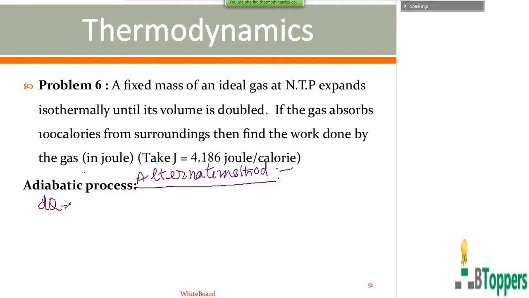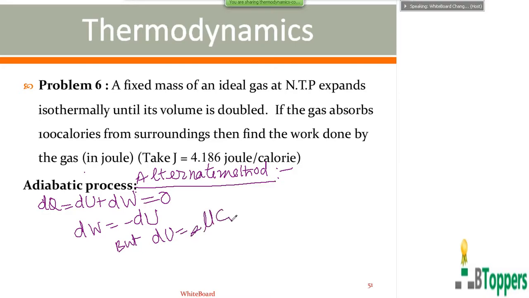So from the first law of thermodynamics, you can write dq equal du plus dw. In the adiabatic process, dq is 0. That means no heat is absorbed by the gas. So dw equal to minus du. But the change in internal energy of an ideal gas, when the temperature of the gas changes by an infinitesimally small amount dT, is given by nu Cv dT.